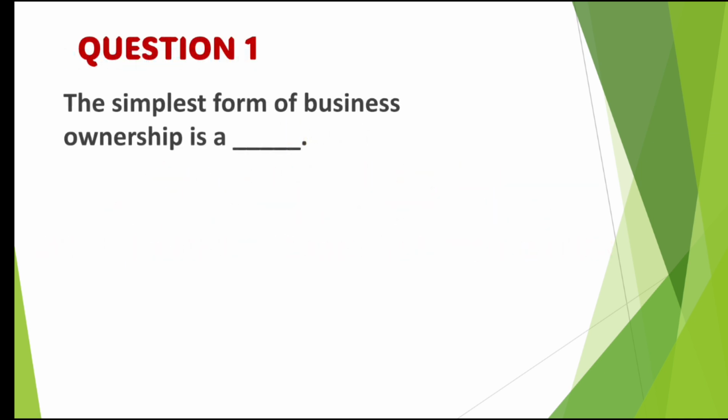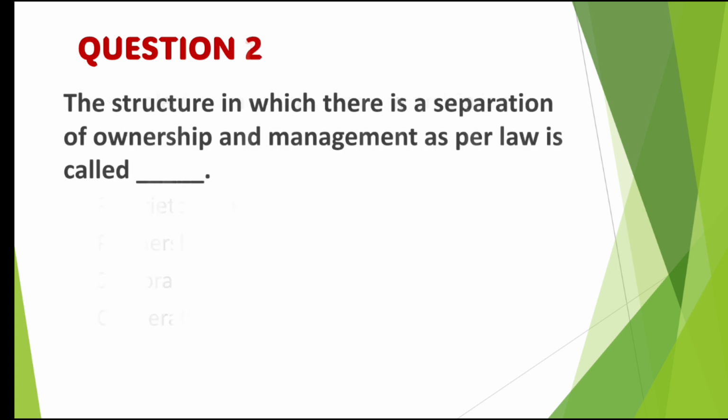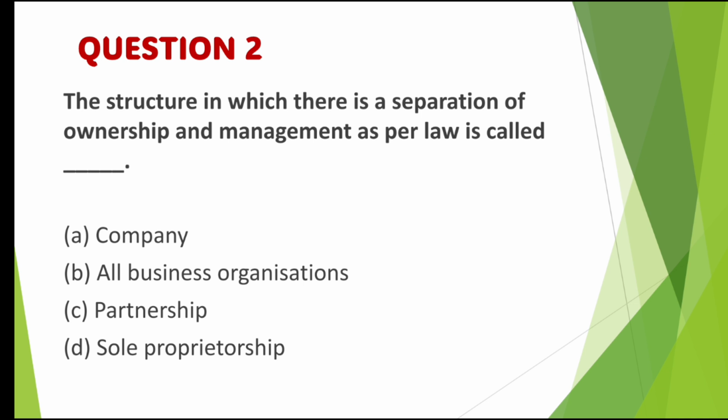MCQ 1. The simplest form of business ownership is a dash. Options: proprietorship, partnership, corporation, cooperatives. Second question, the structure in which there is a separation of ownership and management as per law is called dash. Options: company, all business organizations, partnerships, sole proprietorship. Read the question very carefully, listen to it very carefully and write down the answers.